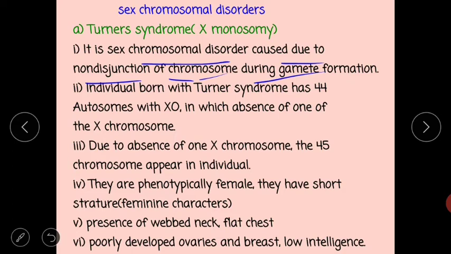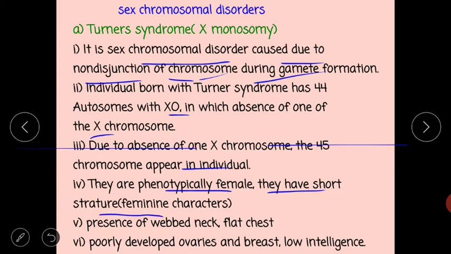Here, in case of Turner syndrome, X0 condition is there because there is absence of one X chromosome. So, instead of that X chromosome, we write 0. Due to absence of one X chromosome, 45 chromosomes appear in this individual. They are phenotypically female and have certain characters like short stature.